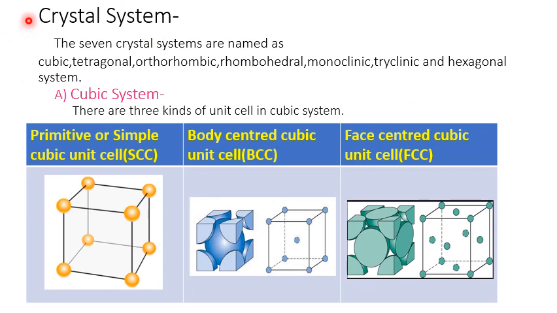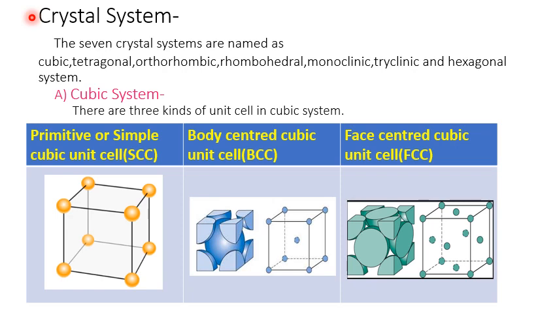Next topic is crystal system. Crystal system represents the structures of the unit cell. In the unit cell, the lattice points are occupied by atoms, ions or molecules. See, there are only 14 ways in which similar points can be arranged in a three-dimensional order. These 14 lattices which describe the crystal structure are called Bravais lattices.